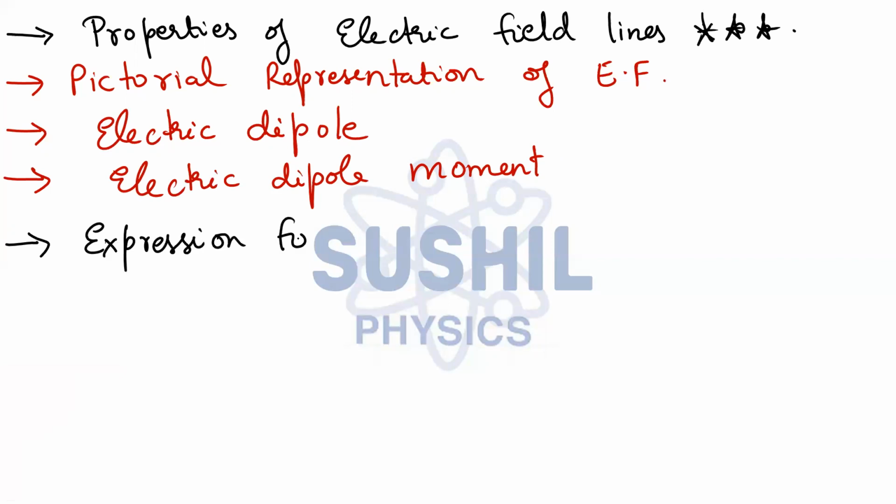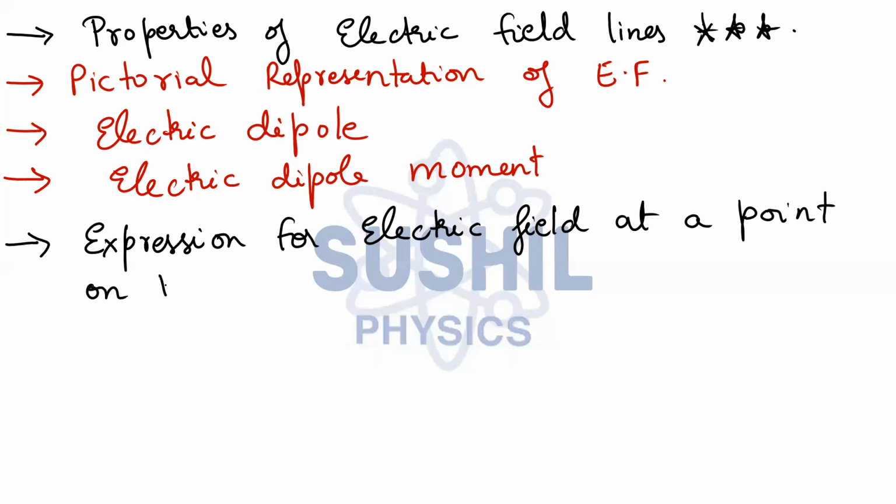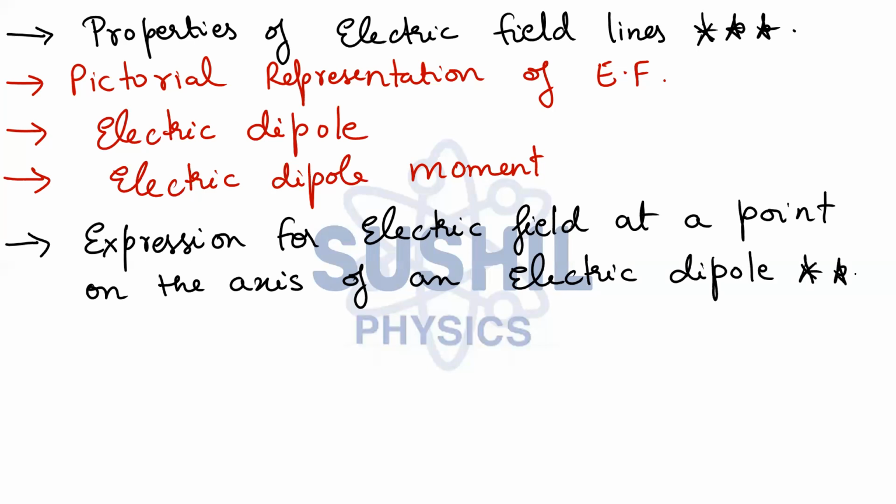Expression for electric field at a point on the axis of an electric dipole. This question is very, very important, or you can also say the axial line. My dear students, you really need to focus. You really need to prepare this derivation thoroughly.